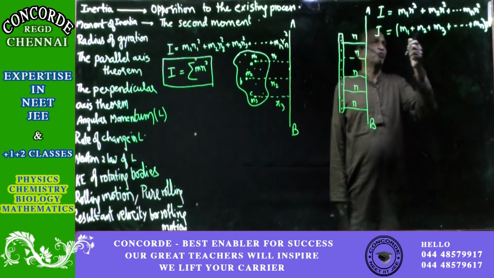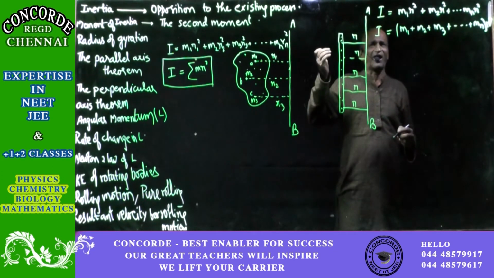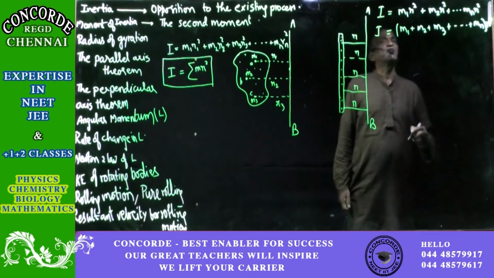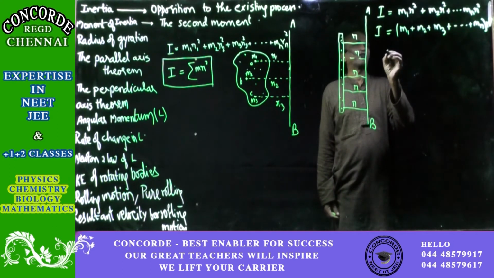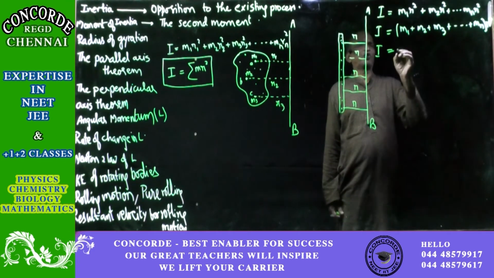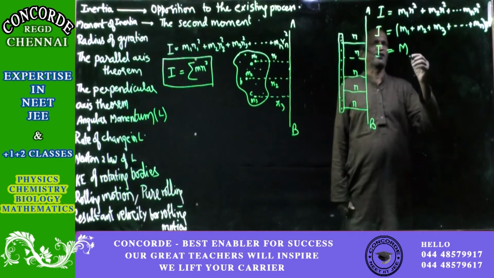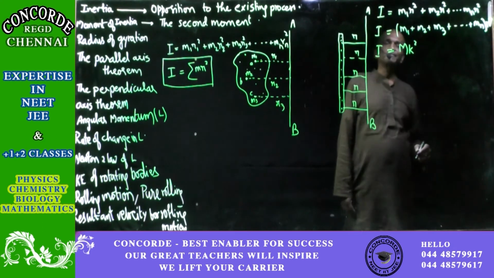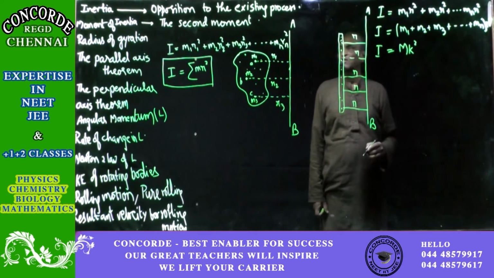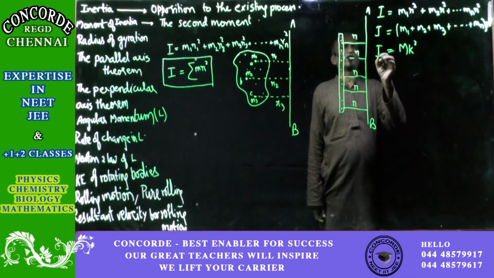Now we have to add up only the masses. Previously we had to add up mass and r squared for all the particles. Now only the mass. If you add up only the mass, then I will be equal to the total mass, this r squared I will now write as k squared.